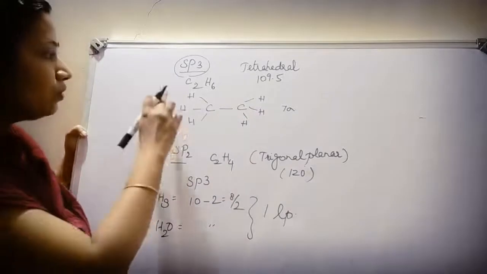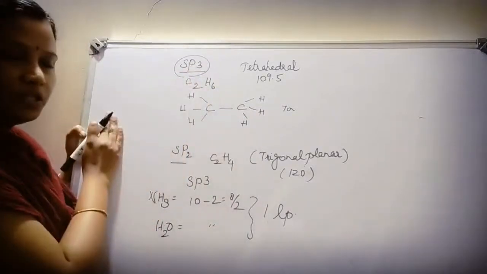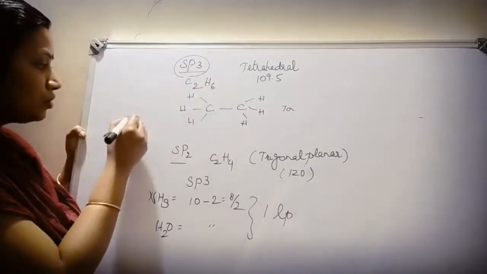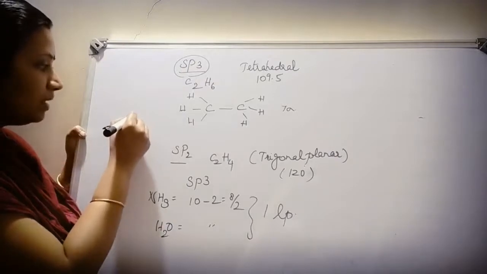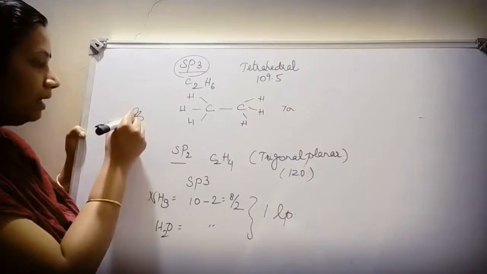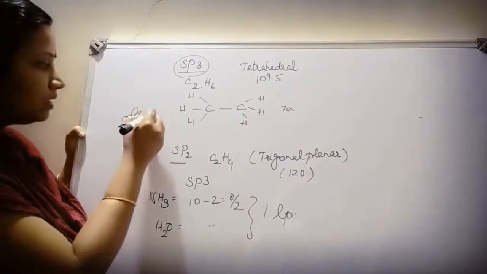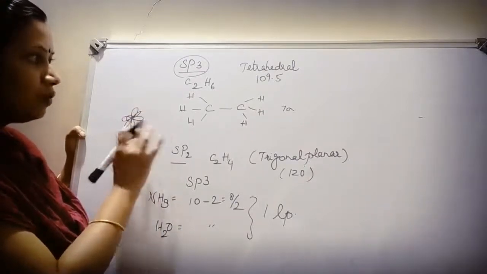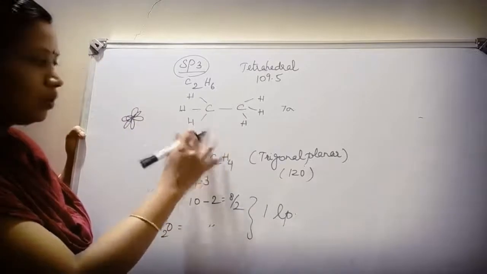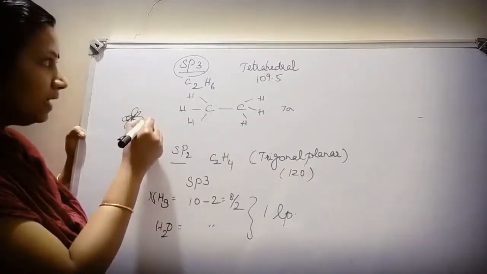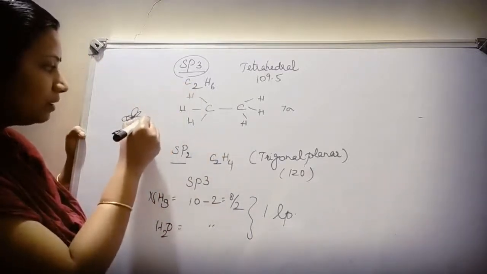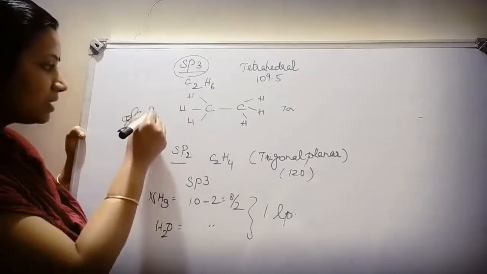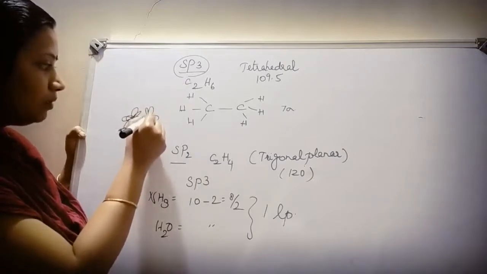So when you draw sp3 hybridization, I should draw the structure as the s orbital overlapped with px, py and pz. Now there is no self overlapping because there is no pi bond here, children. So the second carbon, now this is going to hybridize. This is s, px and py.